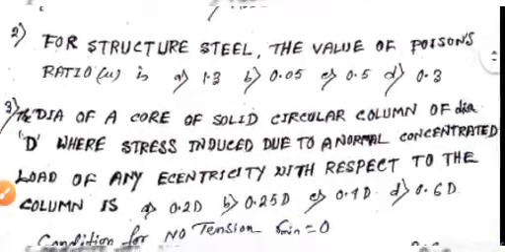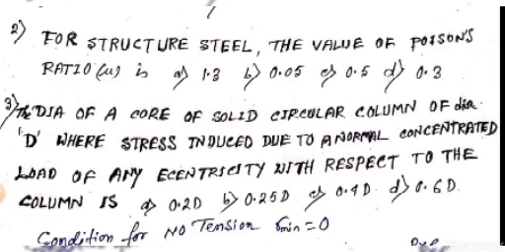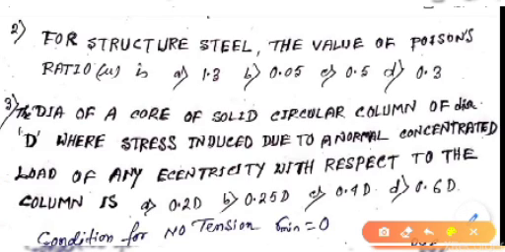Second question. For structural steel, the value of Poisson ratio should be 0.3. So the right answer is D. And for rubber, the value of Poisson ratio is 0.5, and for cork, Poisson ratio is 0. Question number 3.